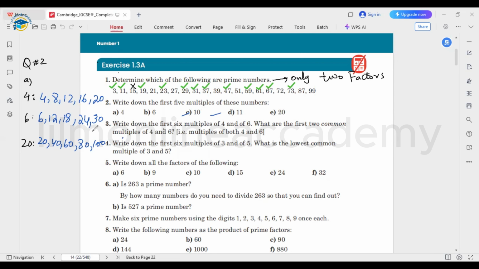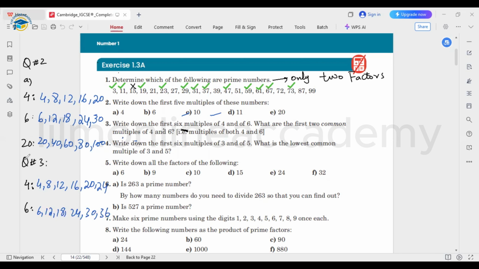Next, we have question number 3, and in this they're saying write down the first 6 multiples of 4 and 6 and write down the first 2 common multiples of 4 and 6. So we need to write down the multiples of the number 4 and the multiples of the number 6, just 6 multiples each. As we wrote the multiples already, you can pick up from those as well. 4, 8, 12, 16, 20, 24. For 6, we have 6, 12, 18, 24, 30, 36.